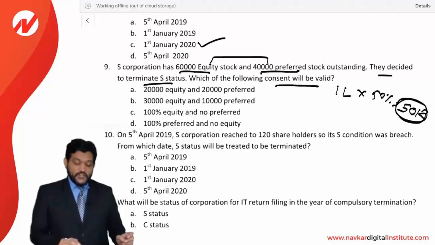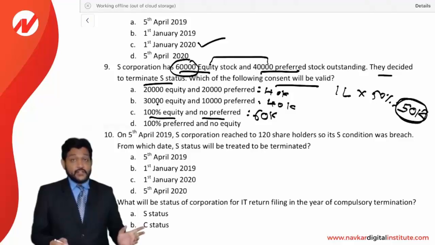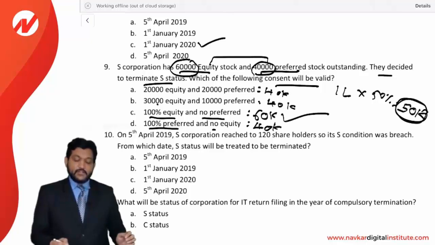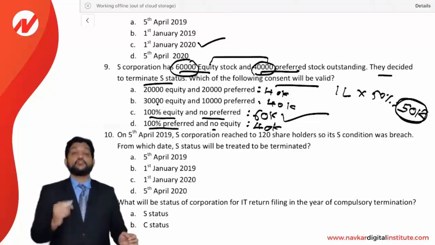You just see the first: 20,000 equity and 20,000 preference comes to 40,000, so it will not be eligible. 30 equity and 10 preference is again 40,000, not eligible. 100% equity but no preference means 60,000 equity. Yes, it is more than 50,000, so it is correct and eligible. 100% preference but no equity is 40,000 only, again not eligible. So which will be the valid option? C is the valid option. Termination may be done because you need more than 50% consent. Whether it is equity or preference doesn't make any difference, but it should be more than 50%.